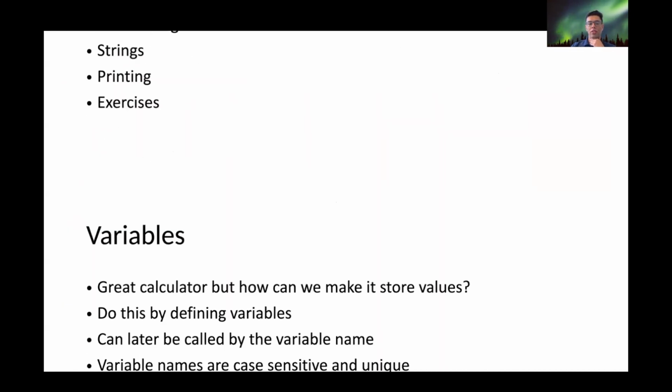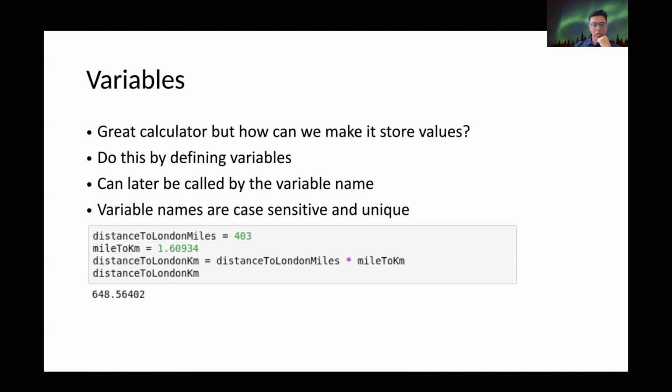So the agenda was variables. We can see it's a great calculator, but how can we make it store values? Here we can see that the distance to London in miles is 403 and the mile to kilometer conversion is 1.6 something. Here they have stored a value: distance to London in kilometers equals distance to London in miles times the mile to kilometer factor. So a multiplication is happening and the value is being stored in the variable, as you can see.